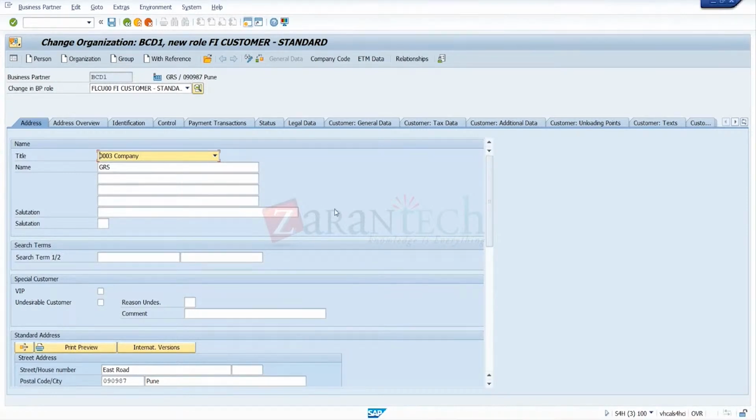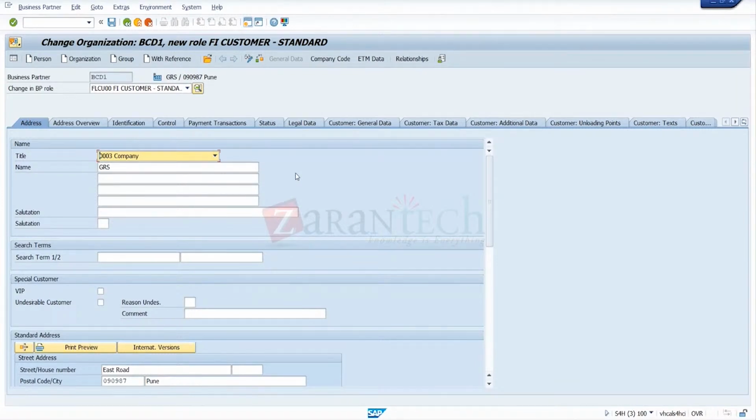And when you extend that general role to the sales role, like the customer SD role, the address you maintain in the general role will get copied to the SD customer general data. Yes, it will copy to that role.